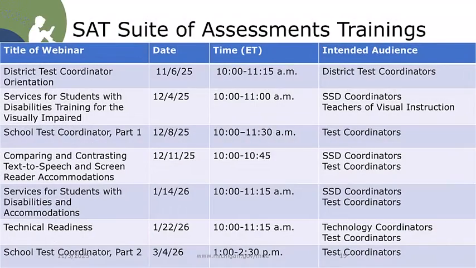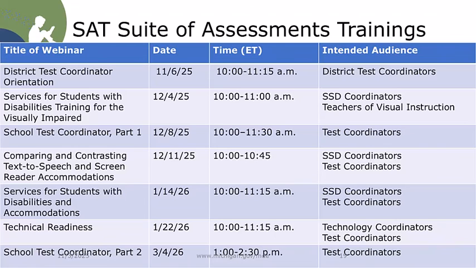College Board SAT, PSAT 10, and PSAT 8-9 trainings are held throughout the school year. You are able to access all of these trainings through the registration link that is provided in the College Board webinars for MDE Spring 2026 implementation document available on the MME web page at www.michigan.gov/MME, or by following the instructions provided in the Spotlight newsletter.